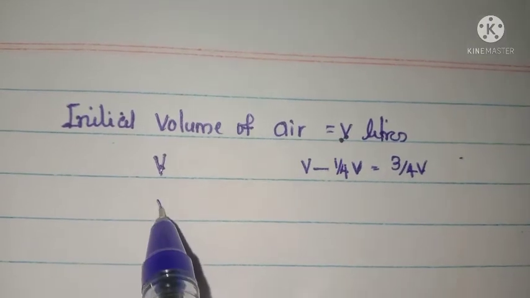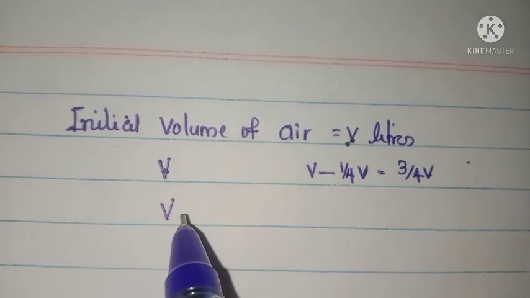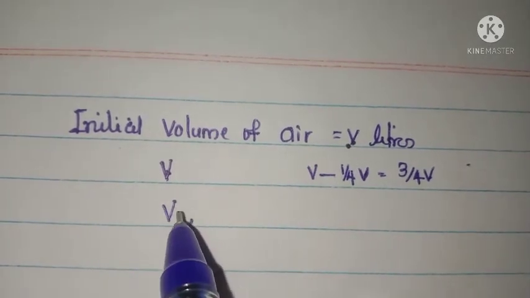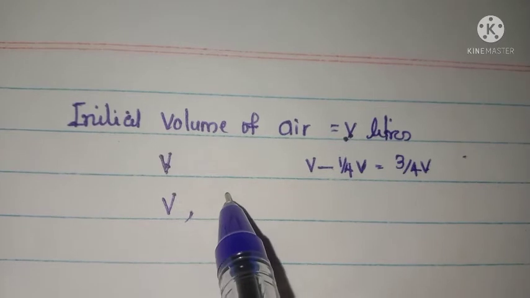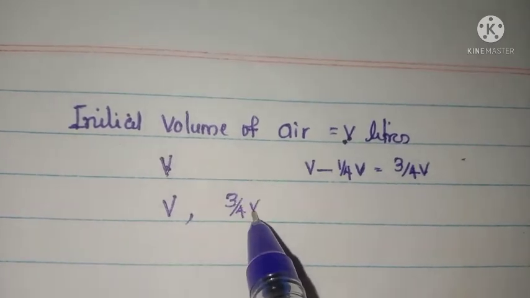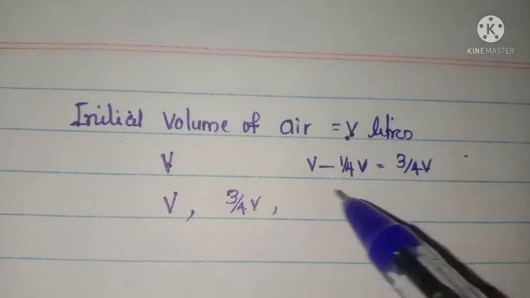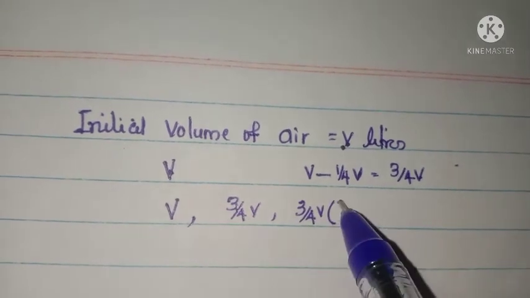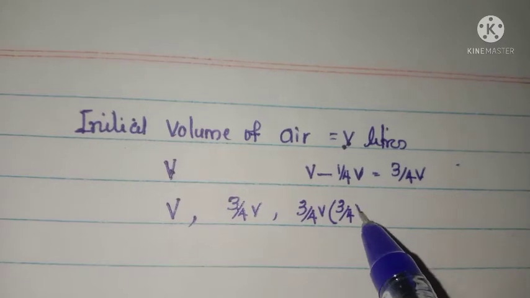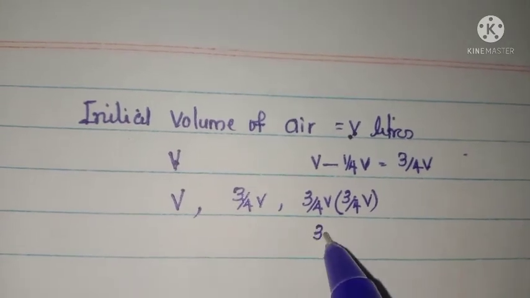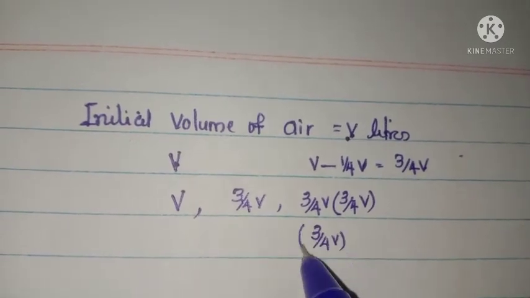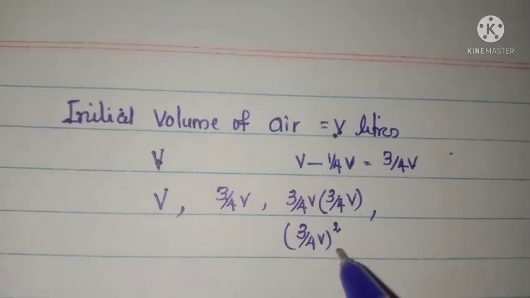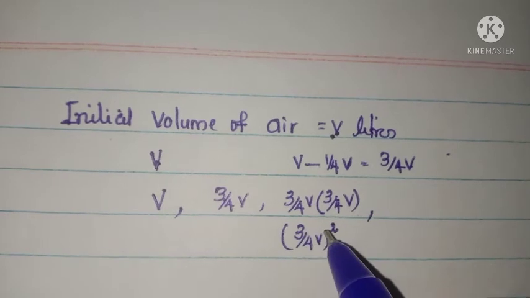That is, first the volume of air in the cylinder is V. Then it becomes 3/4 of V. Then it becomes again 3/4 of the remaining volume of air, that is 3/4 V into 3/4 V, which is (3/4) whole square V. So this is the present volume of air inside the cylinder.